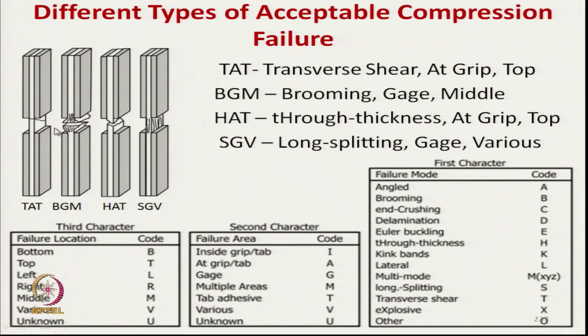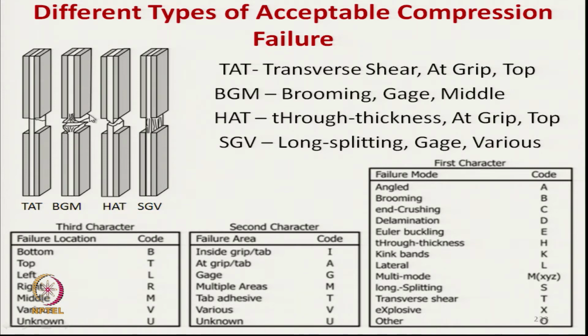Even if we use a very strong, high modulus fiber, if this brooming type of failure takes place, then we cannot use it. This type of failure will not occur during tensile loading. So, for high performance fiber, compressive testing is important. In BGM, G is at the gauge and M is the middle portion.